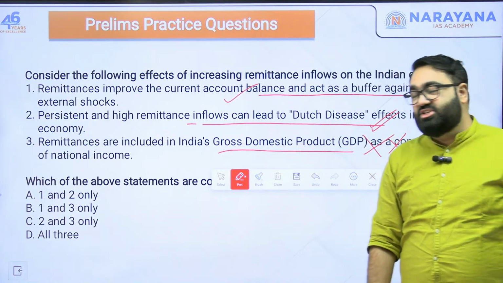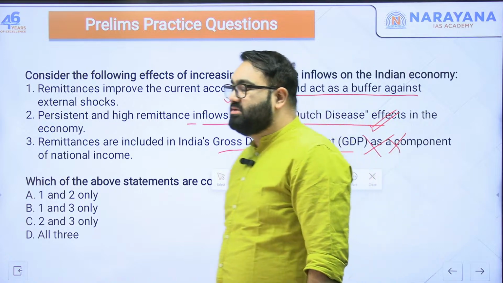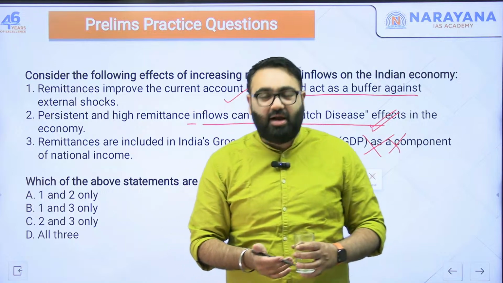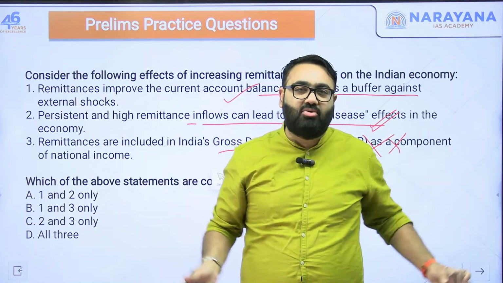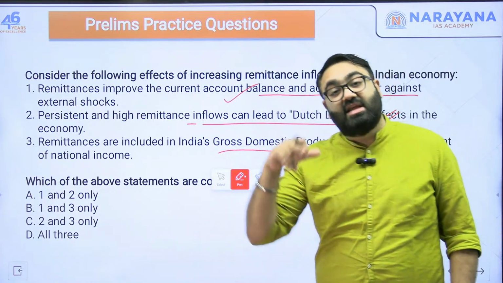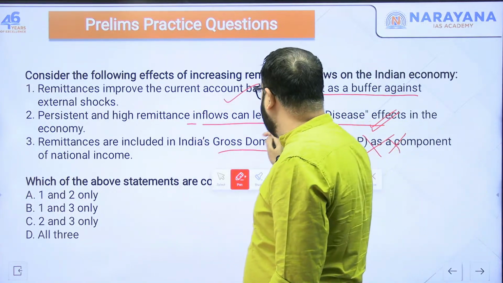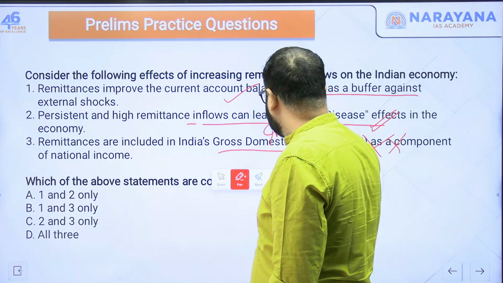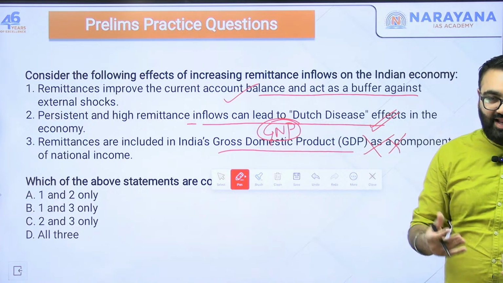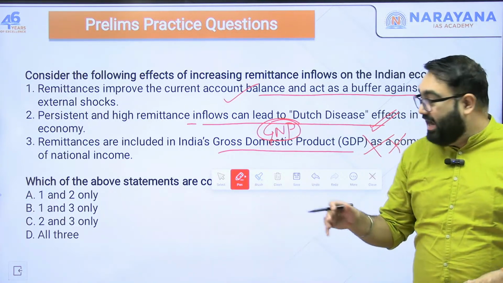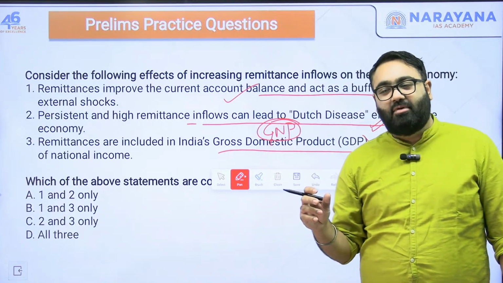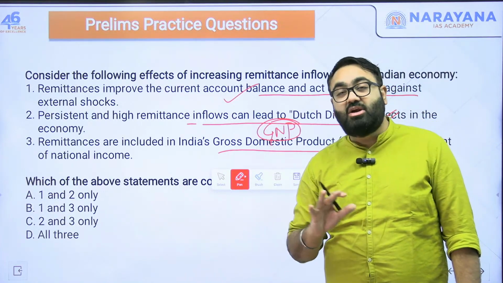Why? See, GDP is the income of everyone living in India. It is the income of everyone living within the boundaries of the country. If you have to include the income of Indians living abroad, that is included in GNP. So, gross national product, if you are trying to calculate that, then you would include this, because remittances is an earning and income of a person, also an Indian, but he is not living in India.